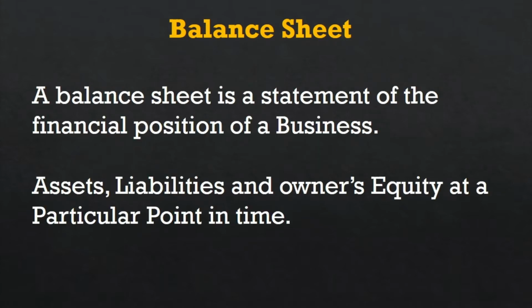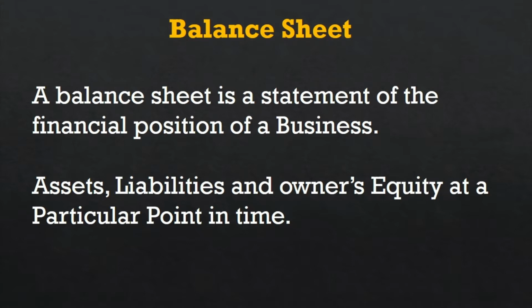You can see the balance sheet is the statement of financial position of a company. What is the company's financial position? How do you know? You have to see the balance sheet, then you know that company is a good company. People say this is a good status company. How do they know? Because the balance sheet is good and this company is making a profit.